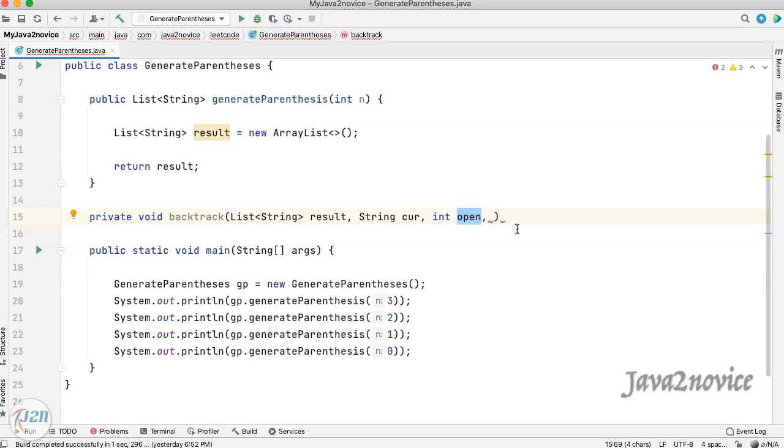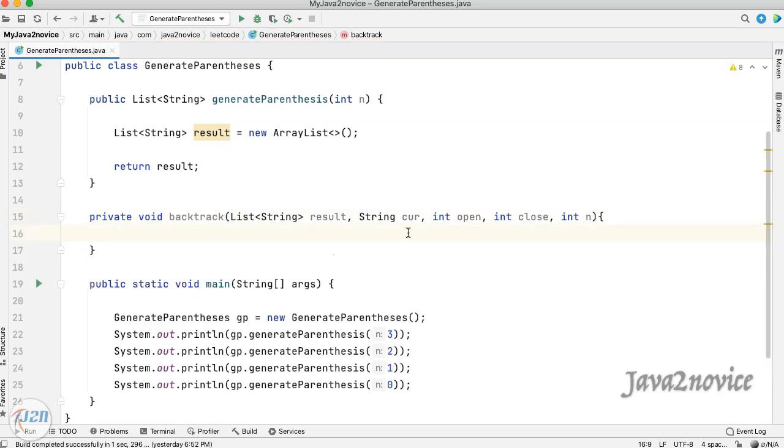Open will be used to track how many open parentheses we have used as of now in each recursive call. Similarly, close is used to track how many closing parentheses we have used as of now in each recursive call. N is the number of pairs, which is our input. As a first step, we will check the length of the current string. If it has already reached the maximum length, then we will add it to the final result and return from the recursion.